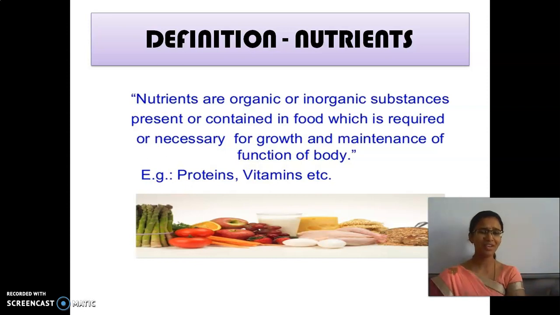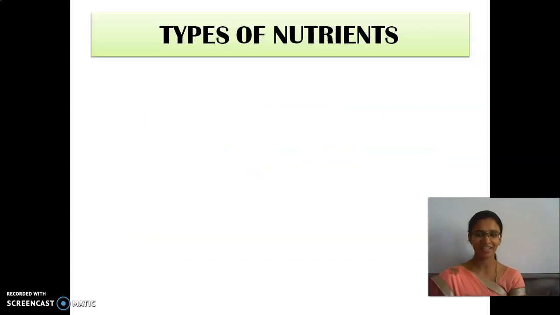So why do we need this food? What is the first one? To provide energy. And then the second thing? To maintain the growth of the body. And then to fight against diseases. And then to protect our body and keep it warm according to the temperature.